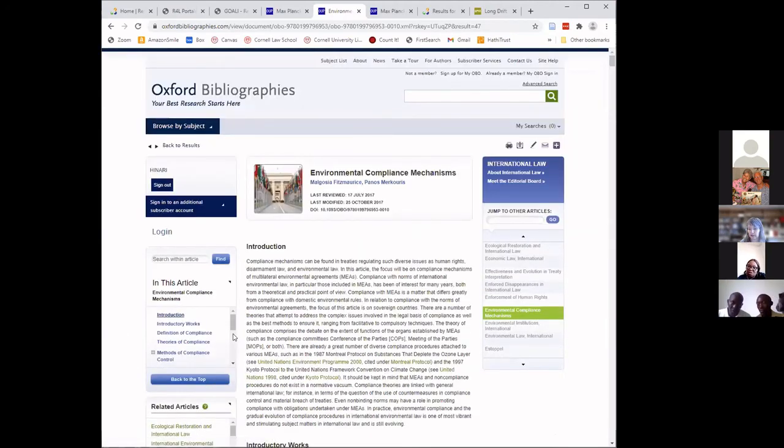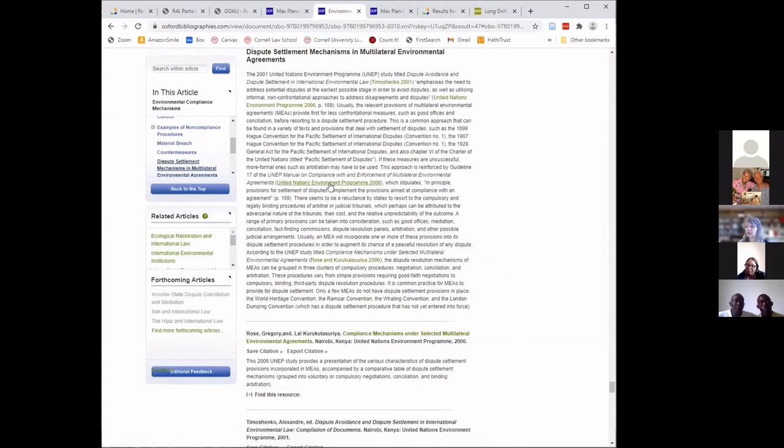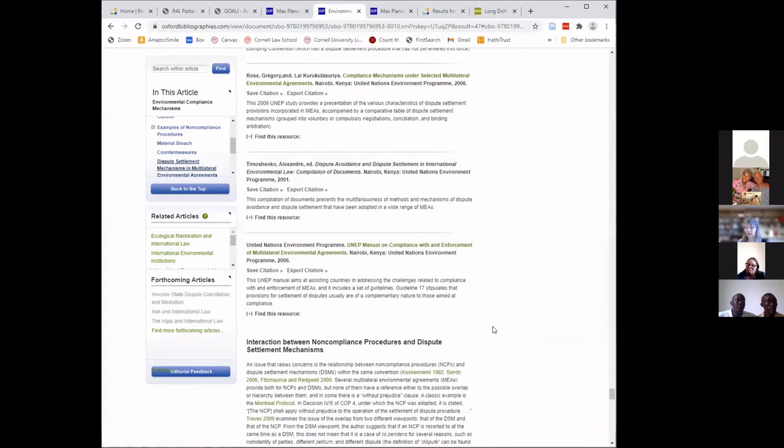There's an index over here. I can see, for example, dispute settlement mechanisms and multilateral environmental agreements. So these are links to the specific items that are recommended in the bibliography.